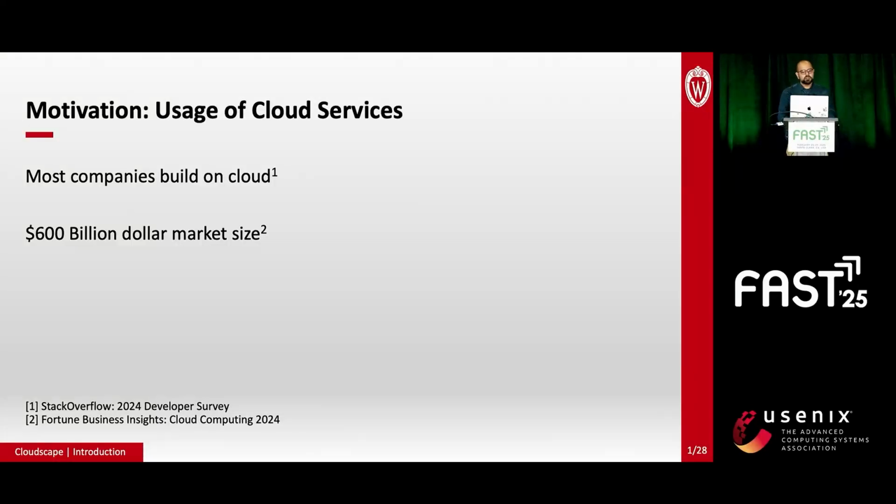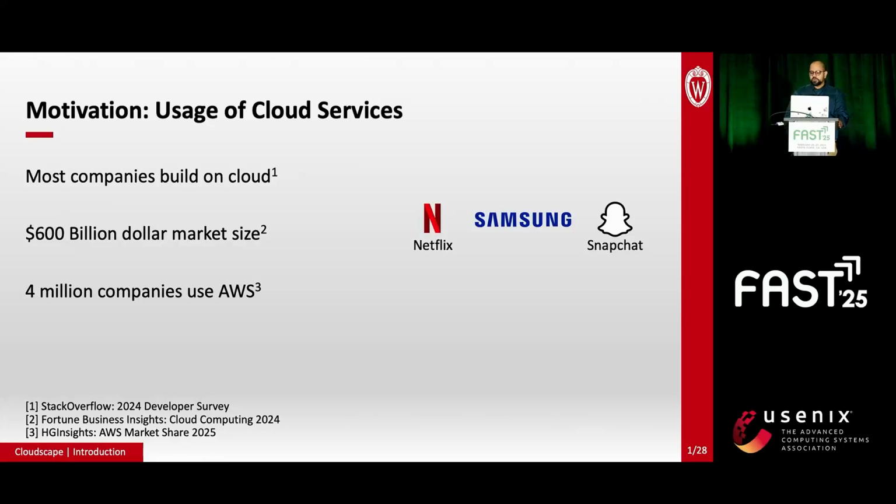So today, cloud is the dominant deployment platform. Most companies build their software on public cloud, making it a $600 billion industry. In fact, a staggering 4 million companies use AWS, which is the largest cloud provider. This includes big companies like Netflix, Samsung, and Snapchat.